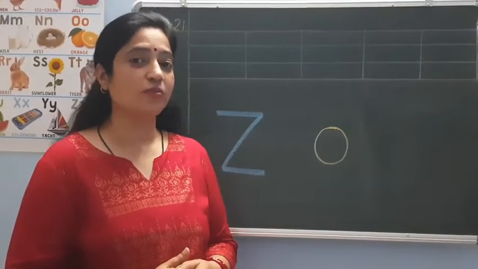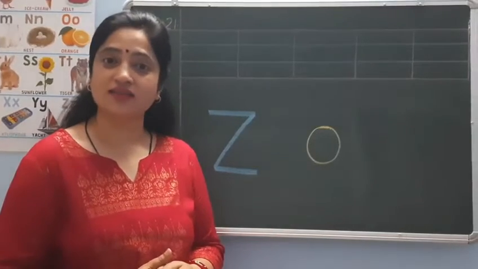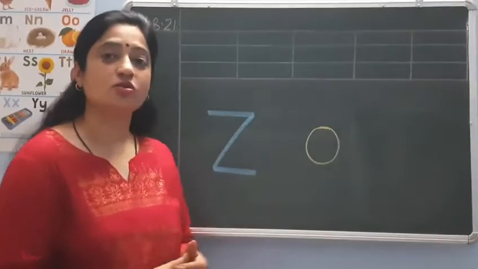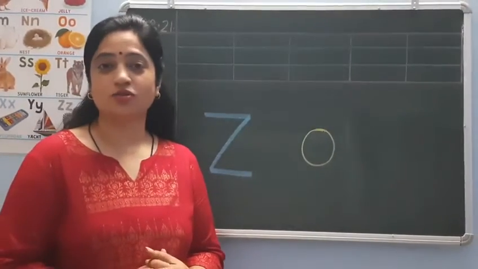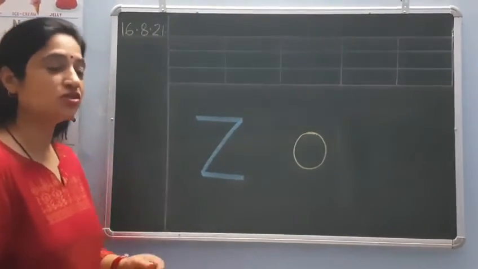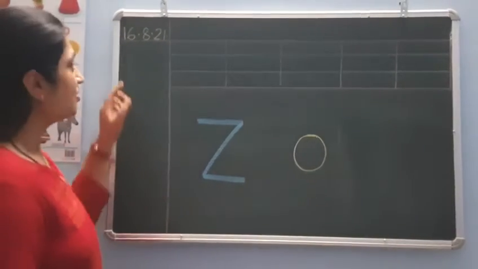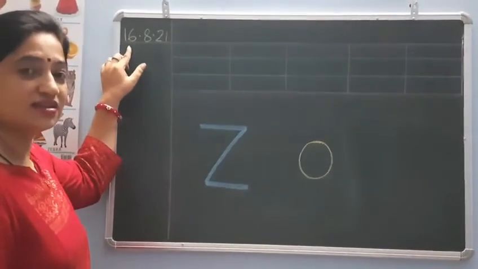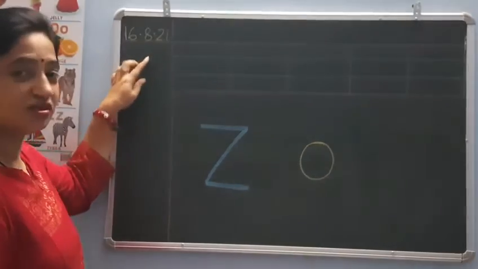Children, the sound of B is Z, like this, and the sound of Z is also Z. Okay, so they both sound similar. Now children, I am going to teach you to write capital Z. This is today's date. Today is 16th August 2021.